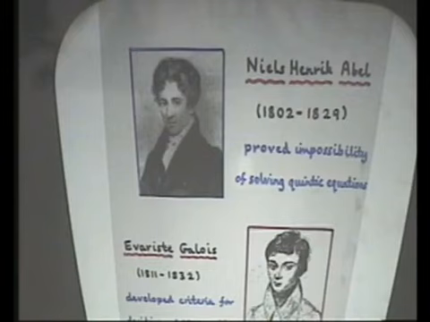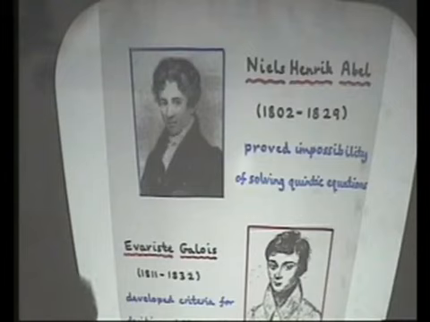So it was in the 1820s that a proof did finally emerge. There is no general method, or if you like, no general formula for solving equations of degree 5 or more. If you've got an equation of degree 5, you cannot find a formula which involves just pluses and minuses and things, and taking of roots.